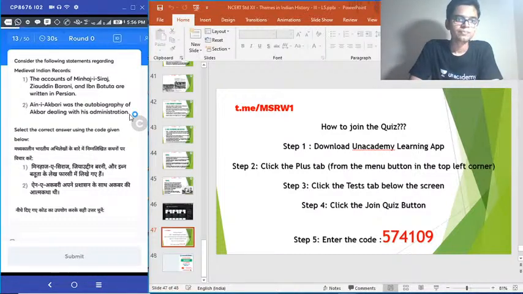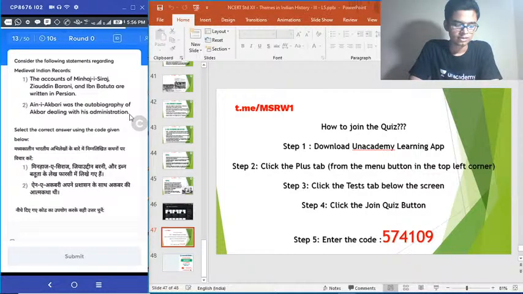13th question. Consider the following statements regarding medieval Indian records. 1. The accounts of Minhaj-e-Siraj, Ziauddin Barani and Ibn Battuta are written in Persian. 2. Ain-i-Akbari was the autobiography of Akbar dealing with his administration. Select the correct answer using the codes given below. Another easy question.